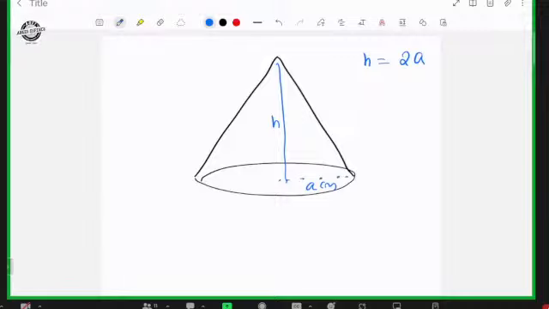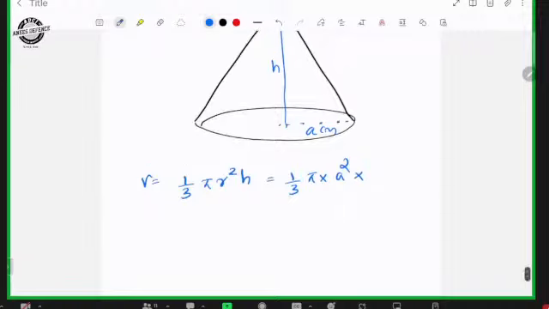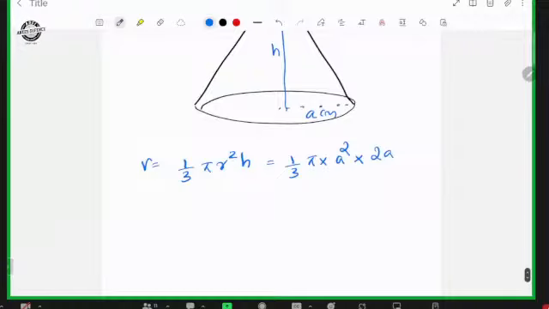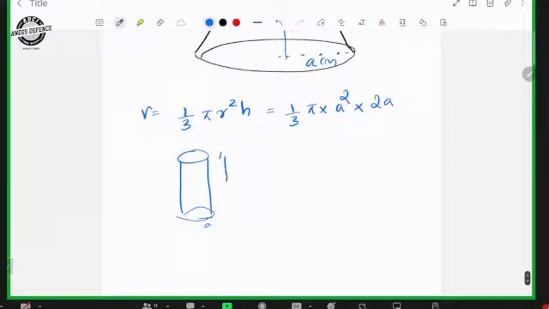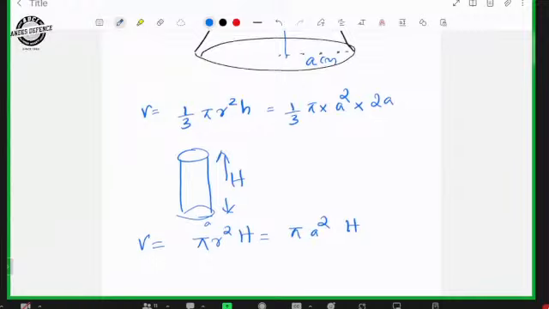So volume of cone is equal to 1 by 3 pi r square h. Here r is a square into h, which is given as 2 times radius, 2a. That is the volume of cone. If it is converted into a cylinder of same radius a, then this is the height of the cylinder. So volume of the cylinder will become pi r square h. Here both radii are same, so pi into a square into h. Total wax remains the same, so the concept is total volume remains the same, so we have to equate these two.